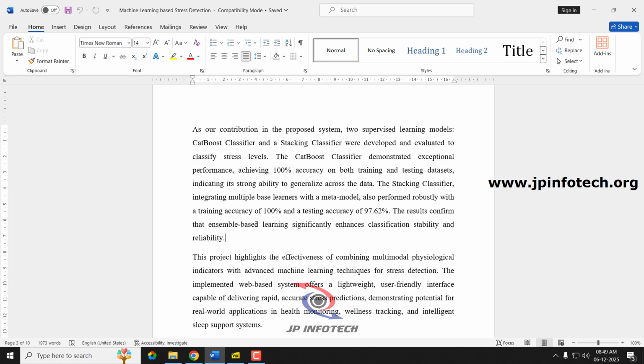So from the existing system, our proposed system has increased the accuracy, and other than that we have changed the dataset. We provide stress detection and classification of the stress, and we also provide recommendations based on the detected stress level, and we have increased the number of classes from the existing system. So these are the contributions made over the existing one.